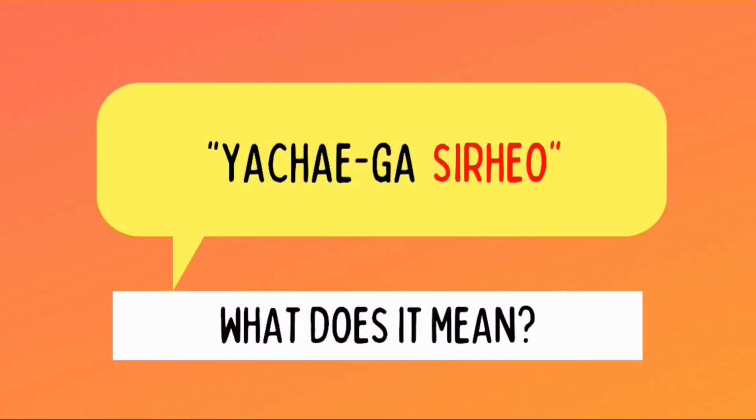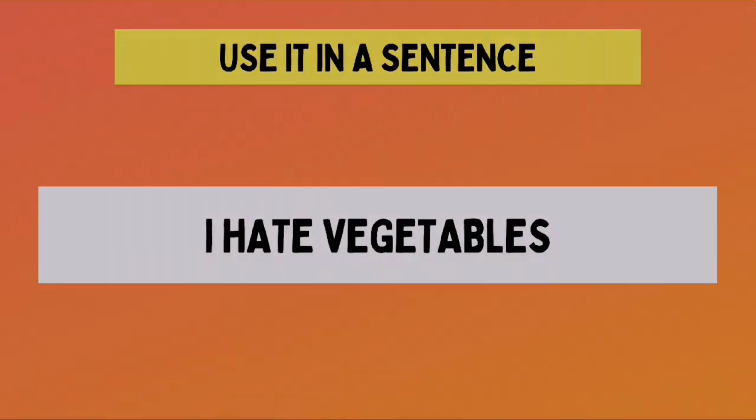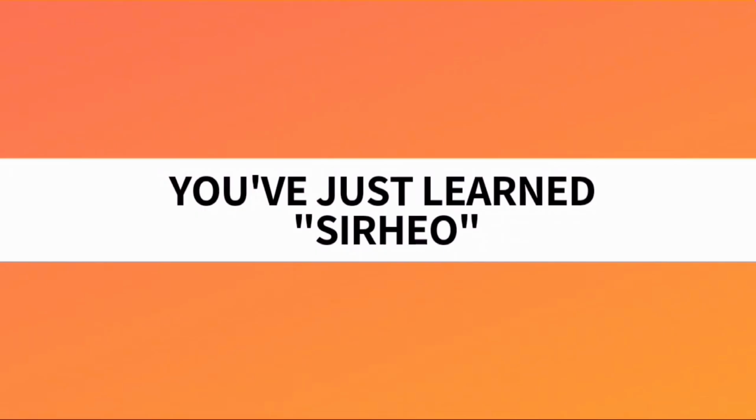So, looking back to this, which is flashed at the beginning of the video, we already know by now that the meaning of the sentence, 야채가 싫어, is simply, I hate vegetables. And with that, you've just learned 싫어.